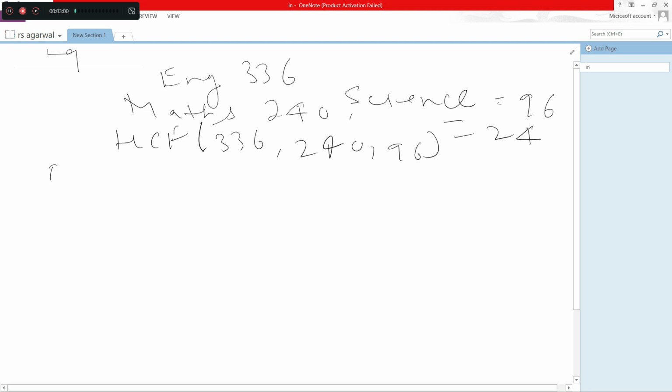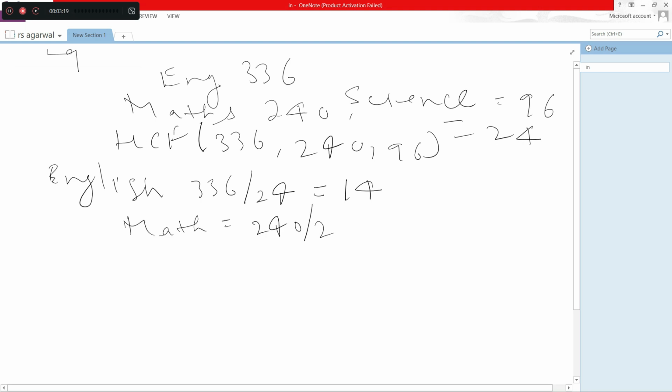So we have to find how many stacks will be there in total. So divide for English, 336 by 24, the answer will be 14. For math, 240 by 24 equal to 10 here.